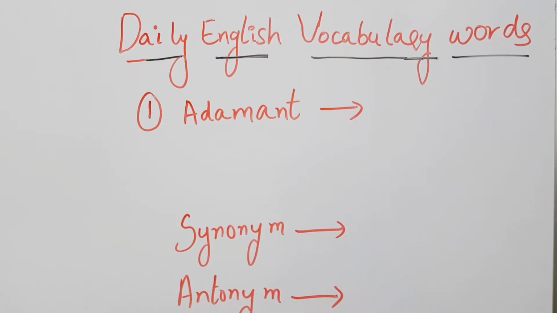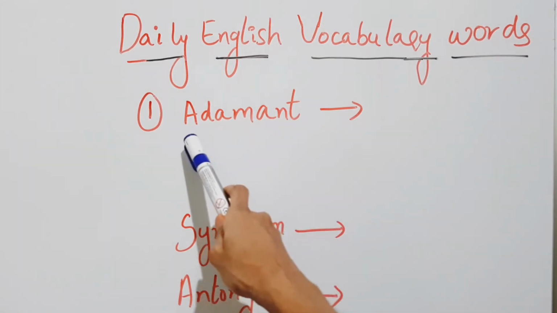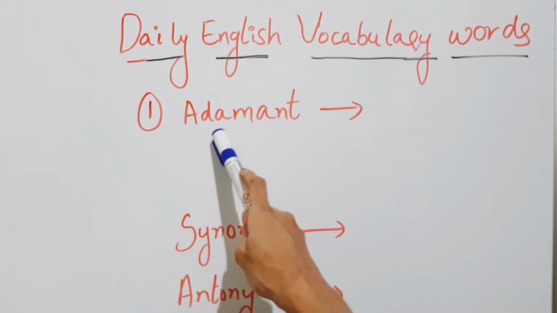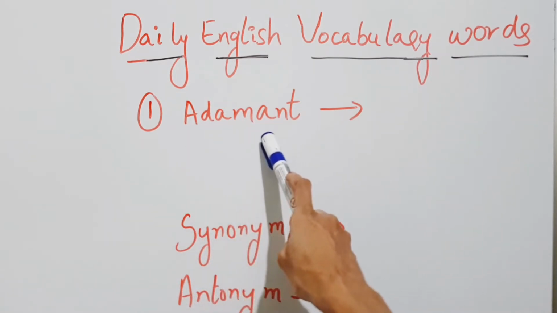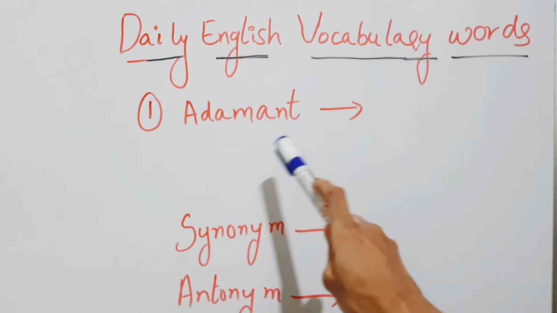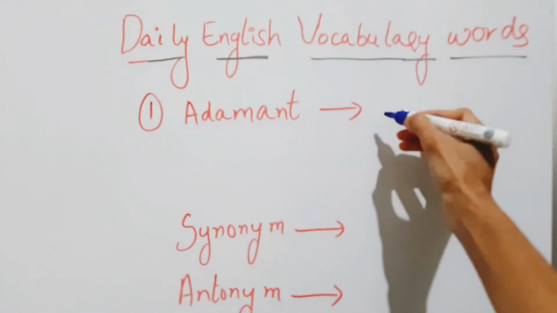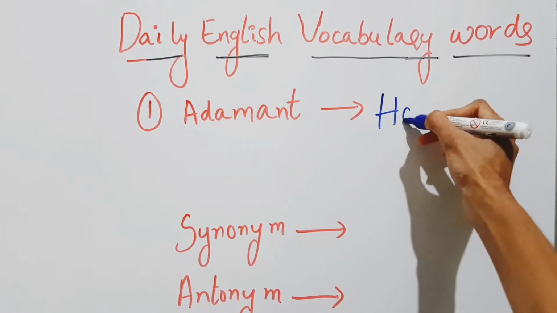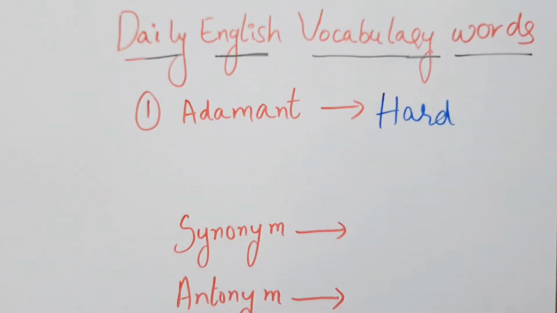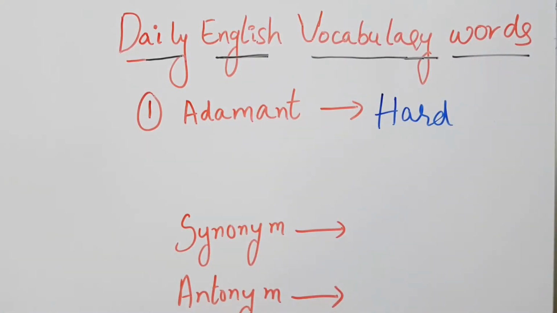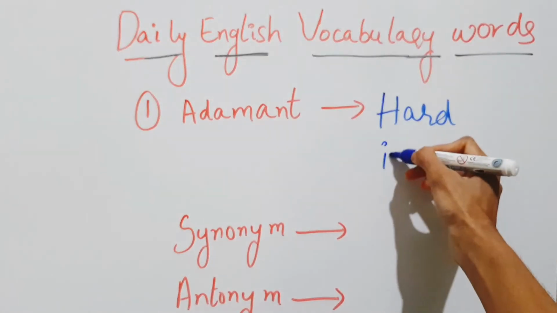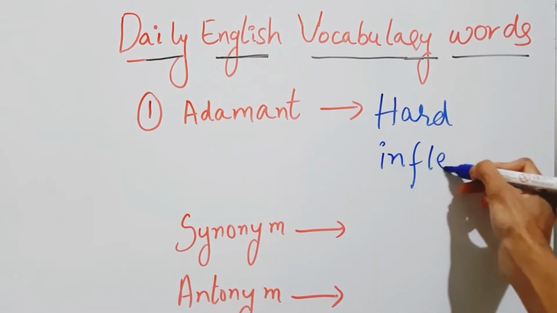Adamant. Spelling: A-D-A-M-A-N-T. Adamant means hard, inflexible.